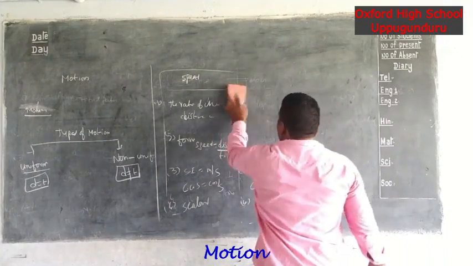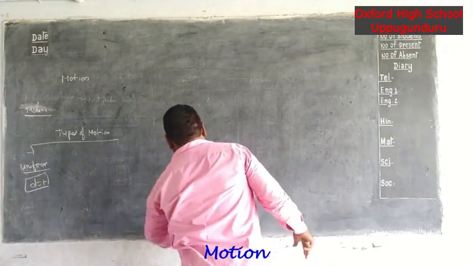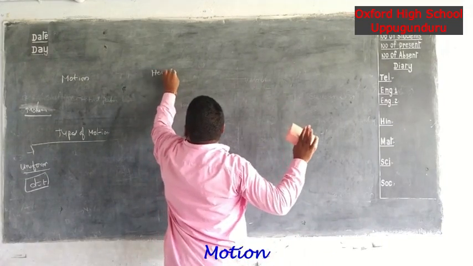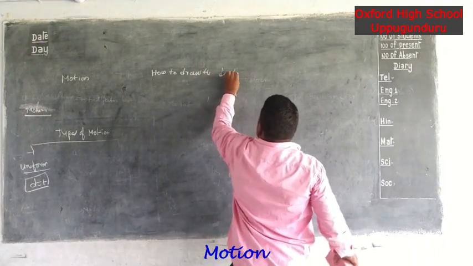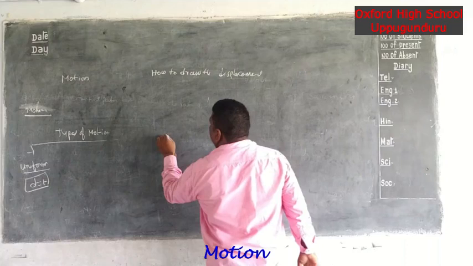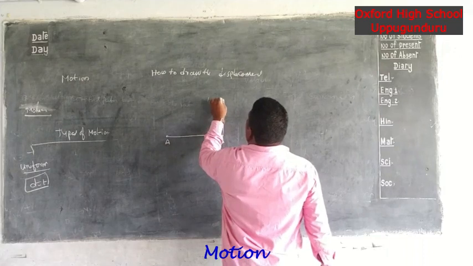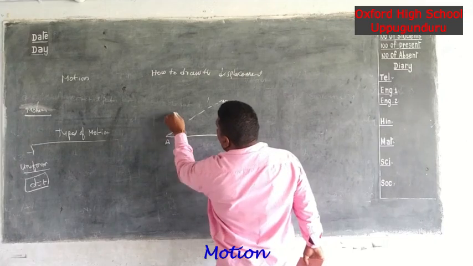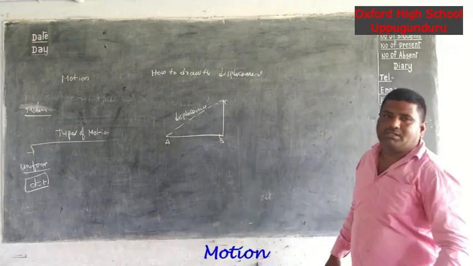How to draw displacement vectors. For example, I will take two vectors, vector A and vector B. We are going to the upper side, vector C. So we draw to the middle point. It is called the displacement vector. Okay, understand all of this.